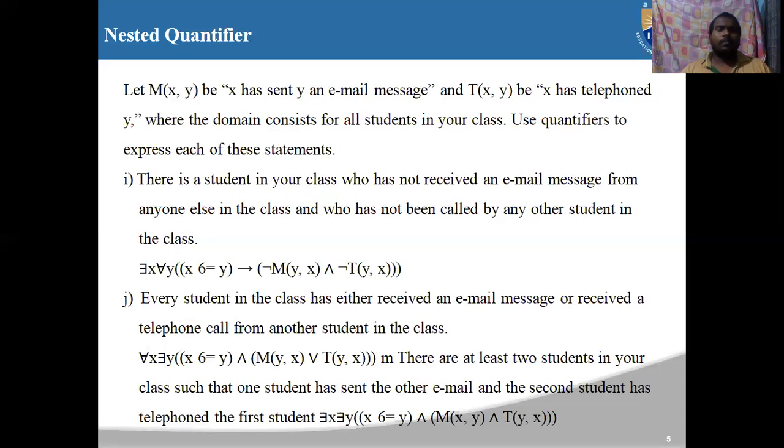So this is nested quantifiers. This is the work I have done on nested quantifiers.